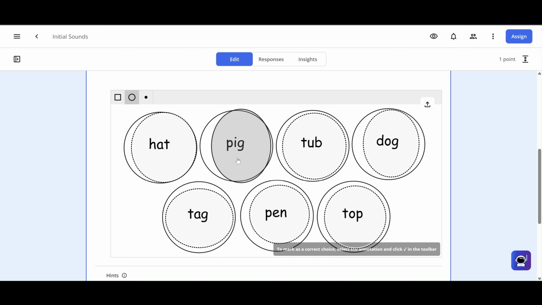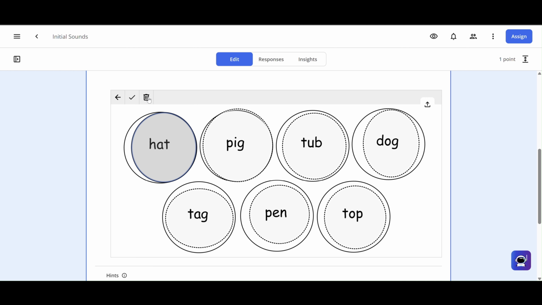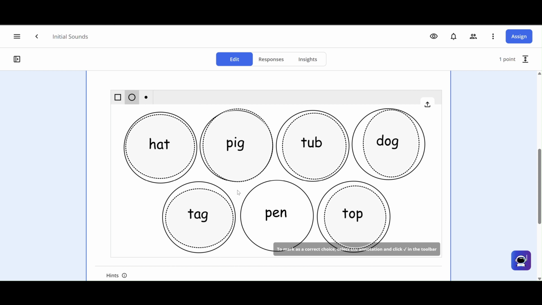Well, let's say I'm not happy with the one over pig. I can just click on it, click on the trash can, and try it again. That one's closer. Let's say I'm not happy with hat, that circle. I'll just click on it and click on the trash can. Just try it again. It doesn't have to be perfect, but I know some of us want to be reasonably close. Fix one more of these and then I'll move on.